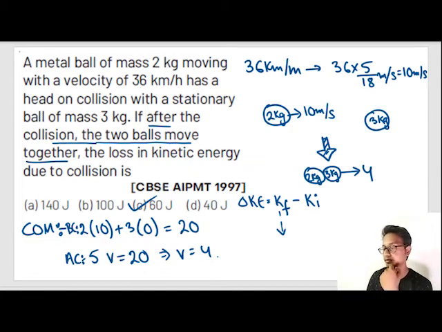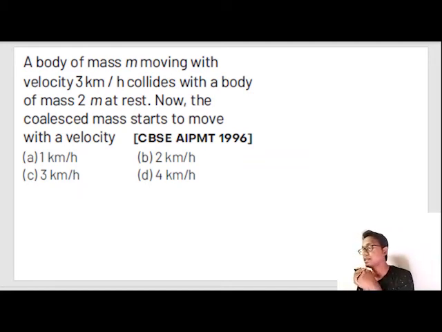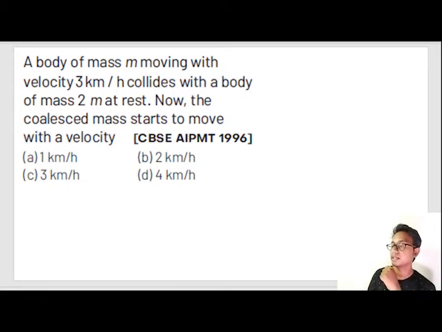Okay. So let's move on to a new question. A body of mass m is moving with 3 km per hour, collides with a body of mass 2m at rest. Now the coalesced mass starts moving with velocity. Coalesced means they are sticking together. Okay, they are sticking together, and sticking together means coefficient of restitution is equals to 0.